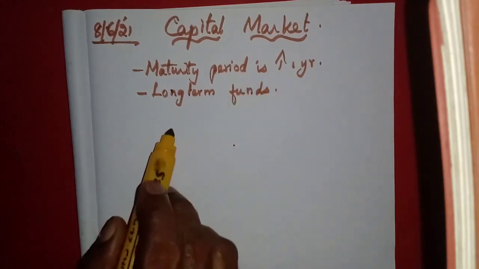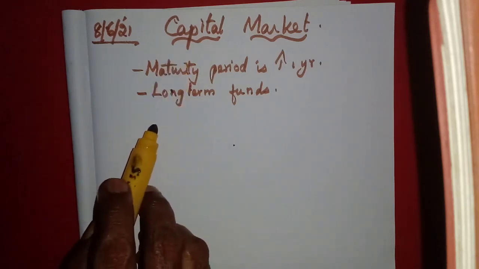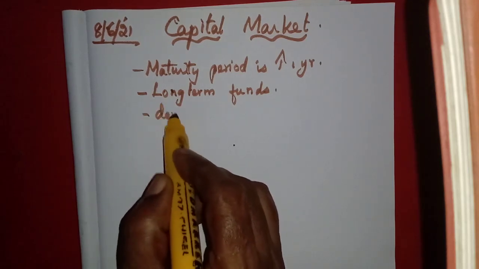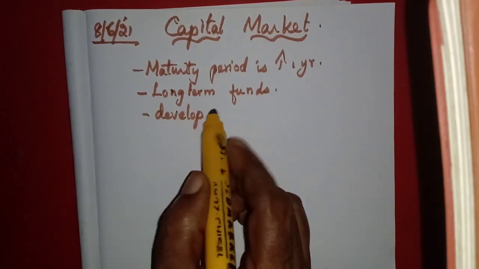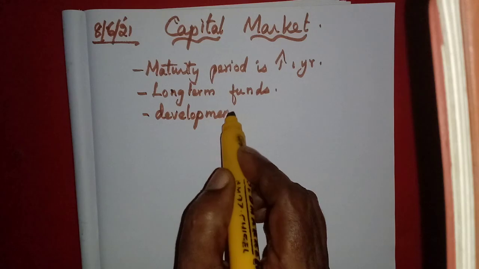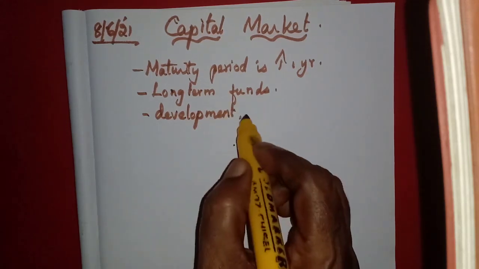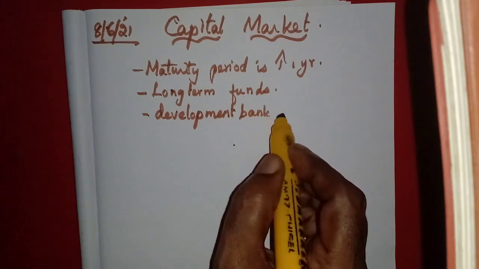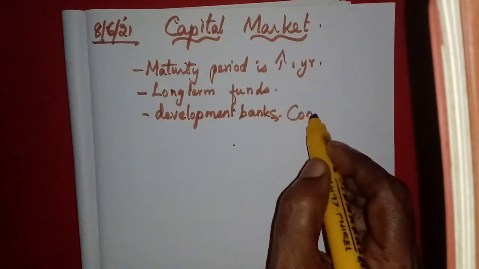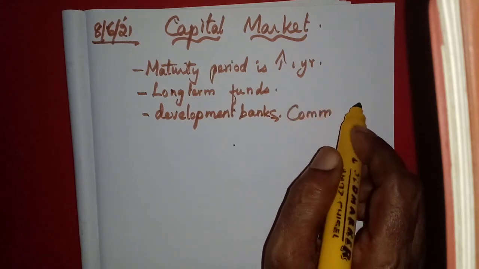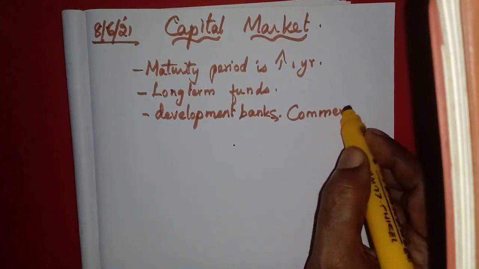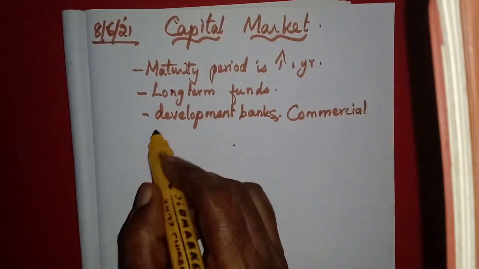So, who and all do this? For whom can we say the capital market? We can say the capital market consists of development banks, HDFC, then house development, many development banks, NABARD bank. All these development banks, then commercial banks, like State Bank of India, Canara Bank, Indian Overseas Bank. All these will come under commercial banks.